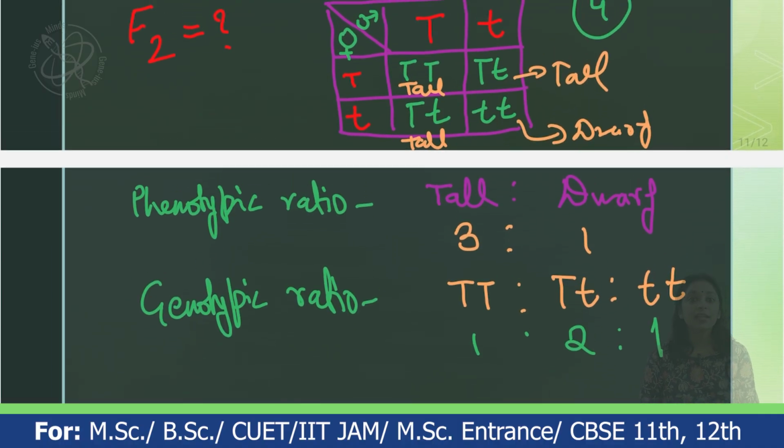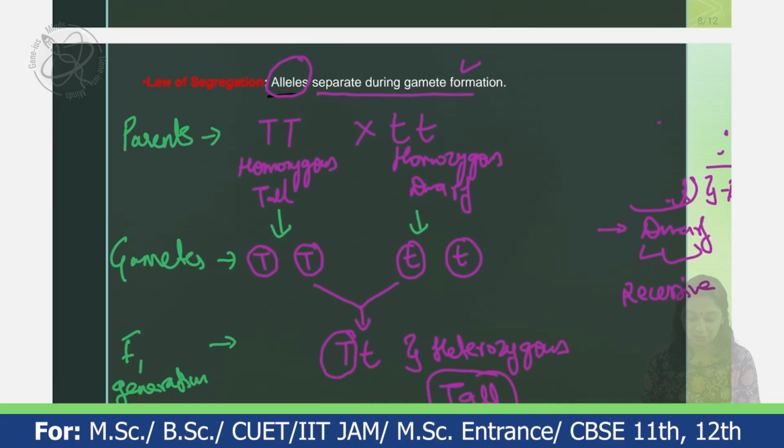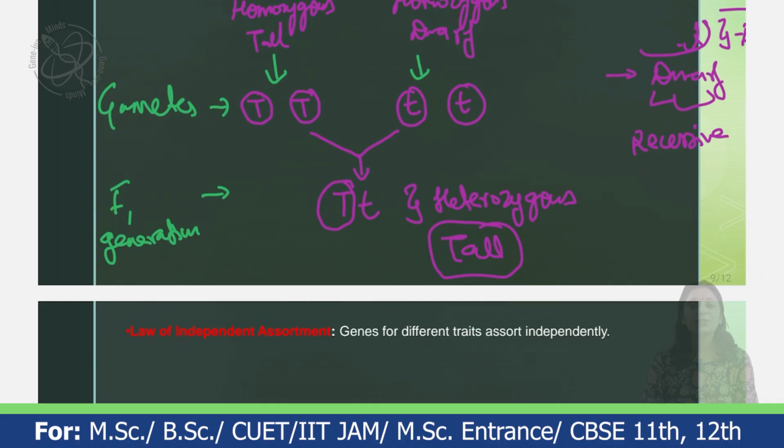With this, we have learned about the monohybrid cross, which explains the law of segregation: when gametes are formed, the alleles get separated. In this case, we have seen plant height as one example. Out of the 7 different traits or characters, you can use any single one to explain this law or the monohybrid cross. With this, we'll finish off this session.